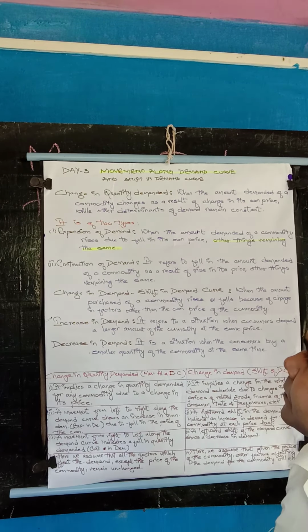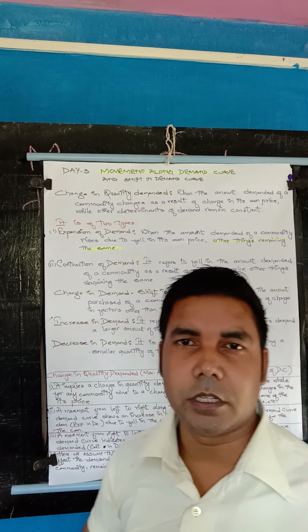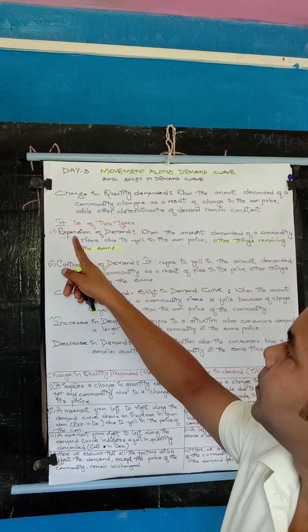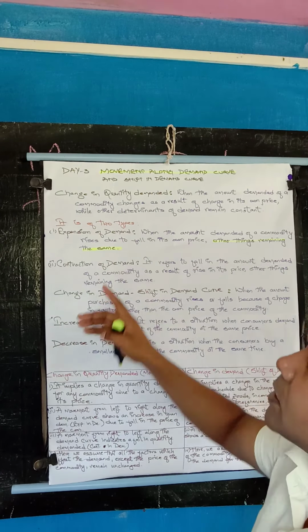Next, change in demand or shift in demand curve. One more I am making you understand. Expansion of demand, the demand is expanding. When the amount demanded of a commodity rises, whatever goods you are demanding, it is increasing when the price of the goods falls down.